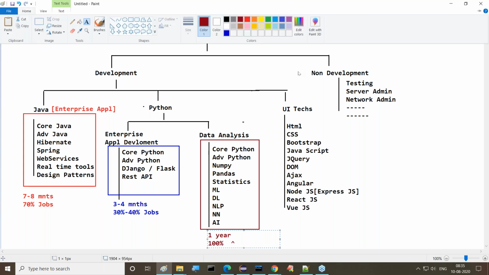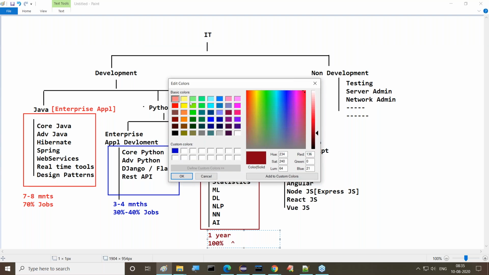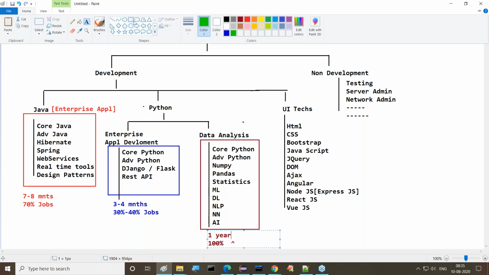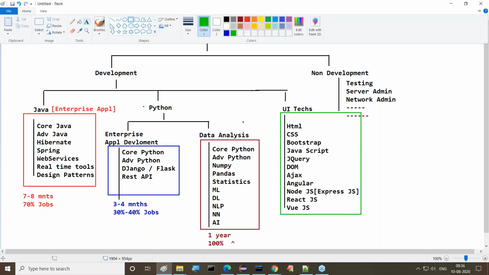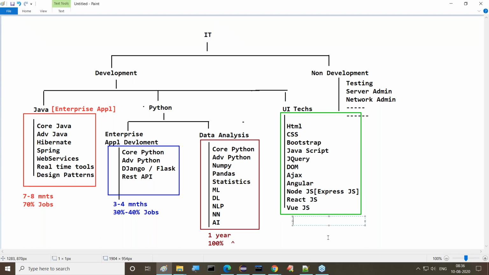Next, apart from all these things, there is another area which is also important for us: UI technologies. It may take nearly 5 to 6 months to complete all these courses, but its opportunity level is what I'm telling you.